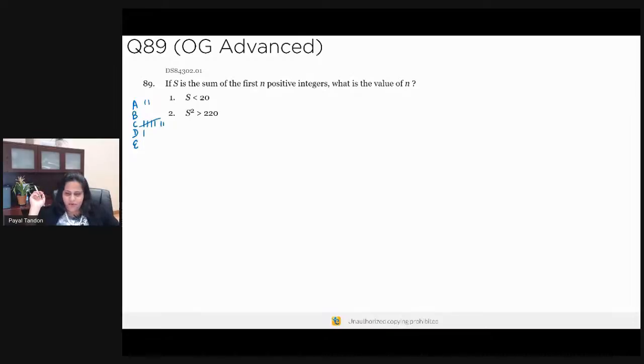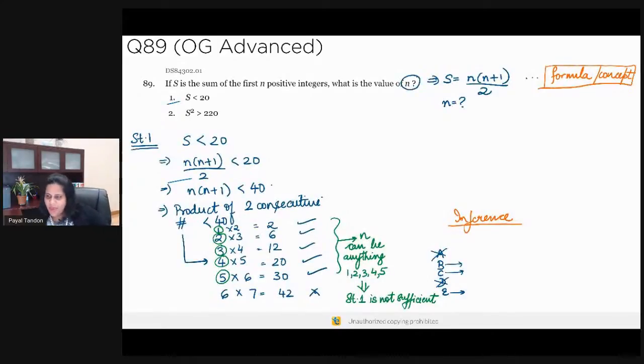If S is the sum of the first n positive integers, what is the value of n? Now, the concept applicable here is the sum of n positive integers in a sequence. So here, S is equal to n into n plus 1 divided by 2. What we need to find out is the value of n. If you didn't know the sum of consecutive numbers, that's going to be a conceptual reason why you answered this question incorrectly.